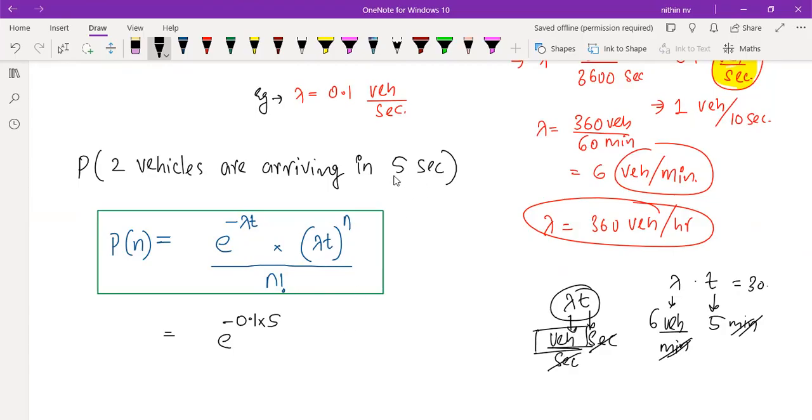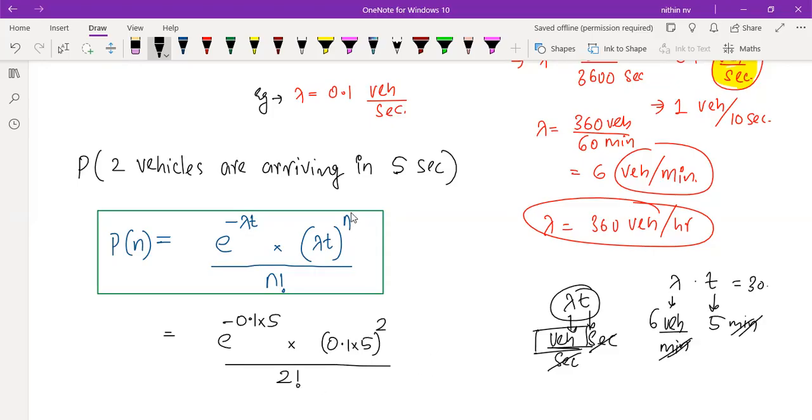In this question, the time is in seconds, 5 seconds, so I'm taking lambda in vehicles per second. So seconds will get cancelled. I'll be getting it in vehicles. So minus 0.1 into 5, that's it. Lambda t is 0.1 into 5. Again, don't put minus there. This minus I have kept because in the equation itself I have a minus. That is raised to the number of vehicles, 2 vehicles, that is nothing but n, divided by n factorial, which is 2 factorial.